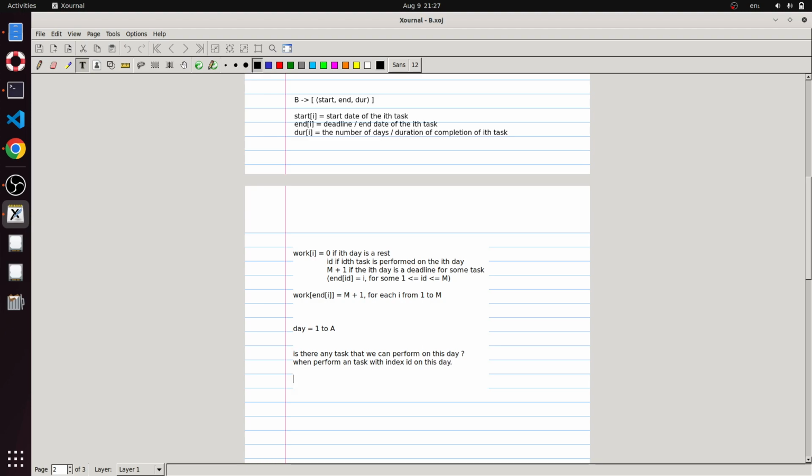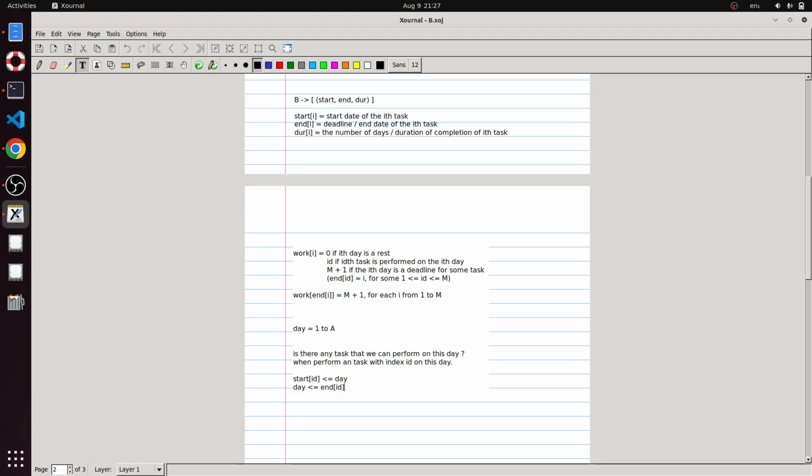Well, for that to be the case, the start date of id has to be less than or equal to the current day, and the current day has to be less than or equal to the end day, the deadline, of this task.